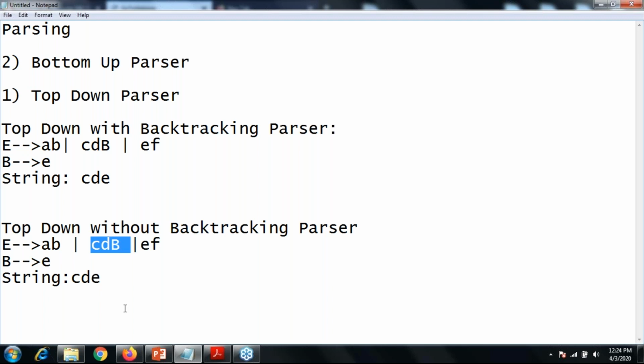Okay, so up till now, is there any doubt? Say yes or no, so that I can identify how many of you are sincerely following these parsing methodologies. Just write down your answer. Am I clear with the difference between top-down with backtracking and top-down without backtracking methodology?